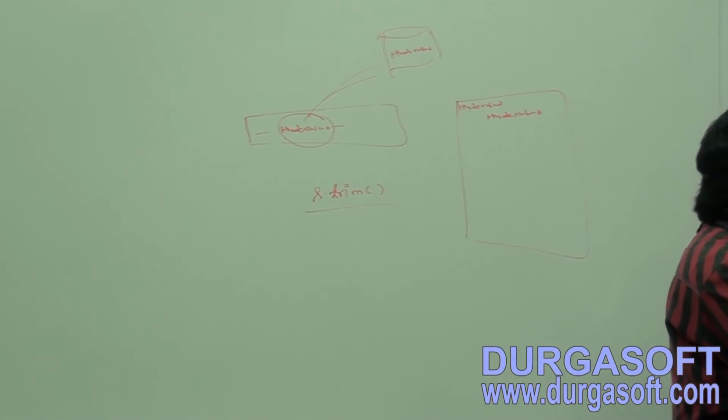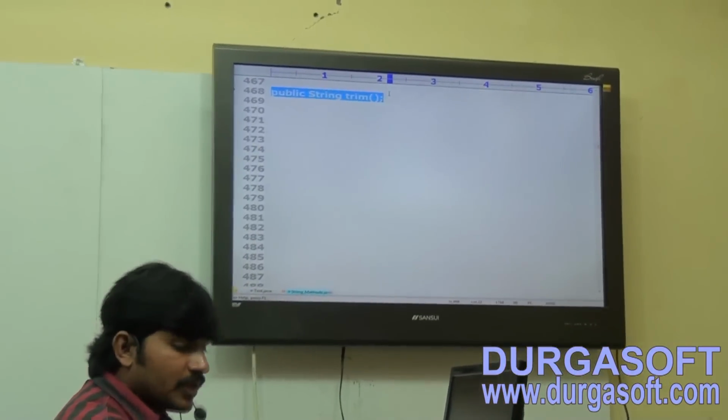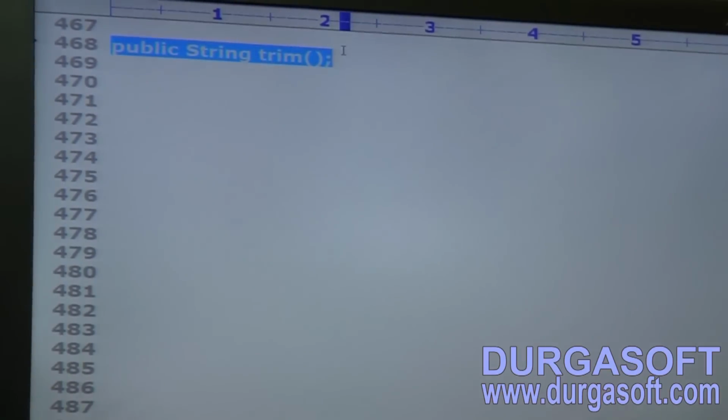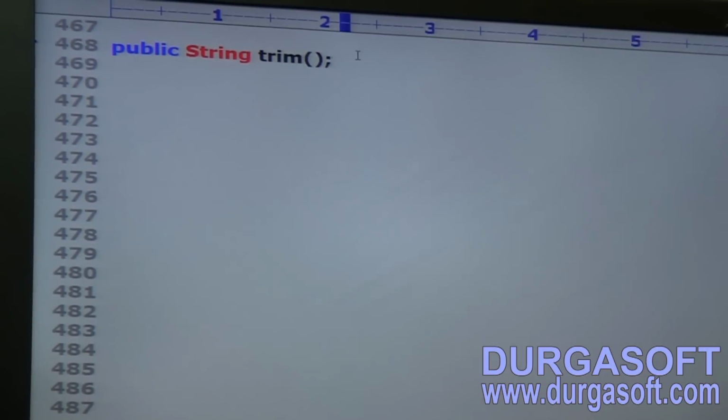Public String trim method. To remove the blank spaces present at the beginning and the end of the string, but not the middle blank spaces. Okay, that's all.